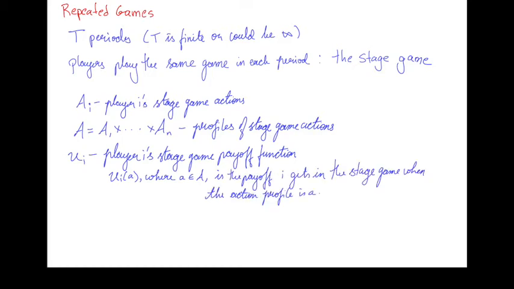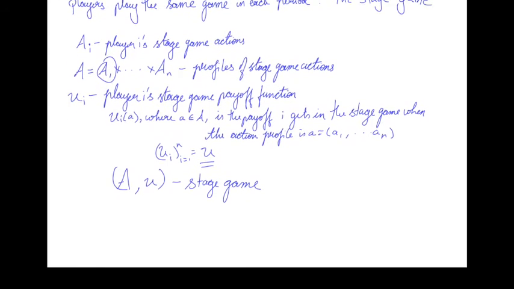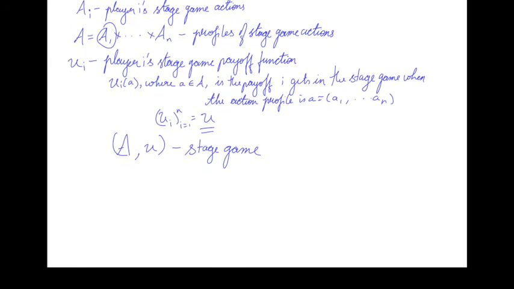In other words, when each player j has played action little a_j, this is the payoff in that stage that player i is going to get. So we'll represent by just u, without a subscript, the profile of utility functions, u_i for each i. So the set A and u together define a stage game. This is very much like a simultaneous move game or a normal form game where player 1 has a strategy set A_1 and the utility of player 1 is given by u_1, and so forth. So in each period, they're going to play the same game over and over again, capital T times. And that could be infinitely many times.